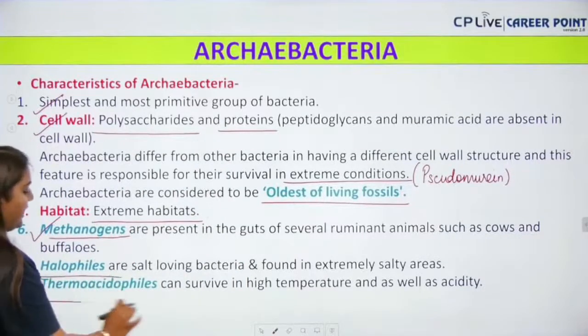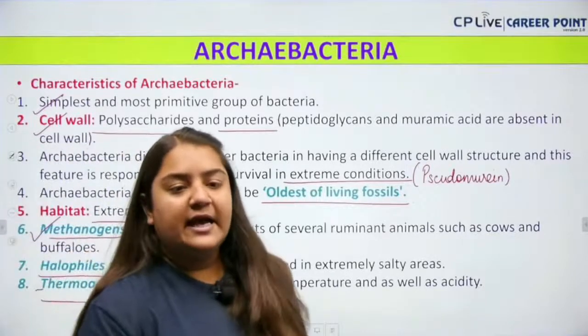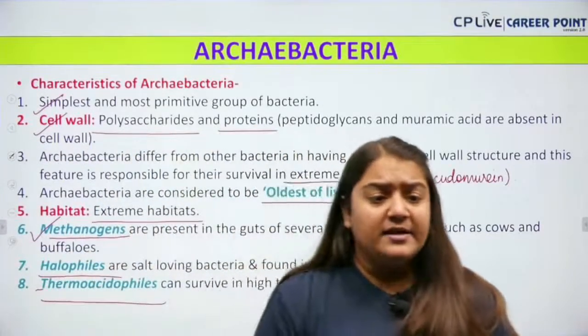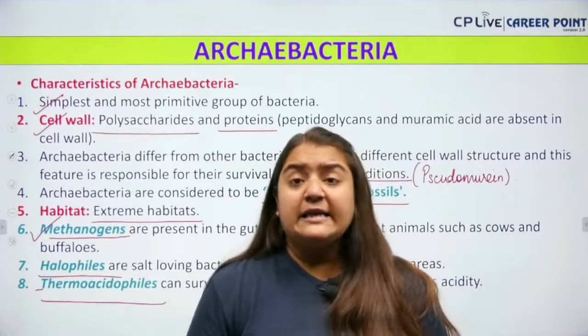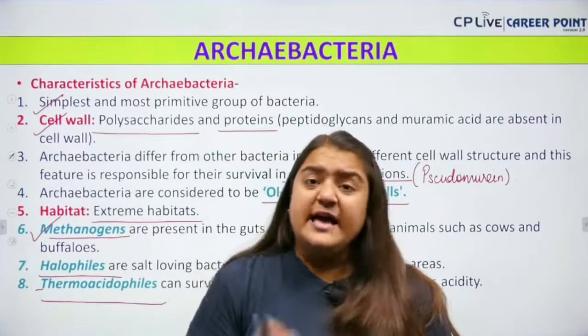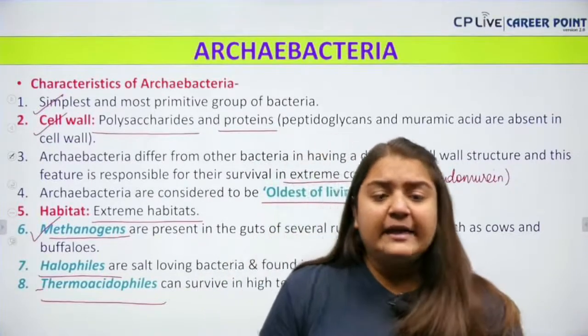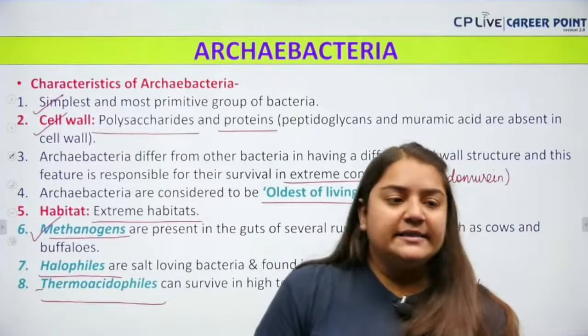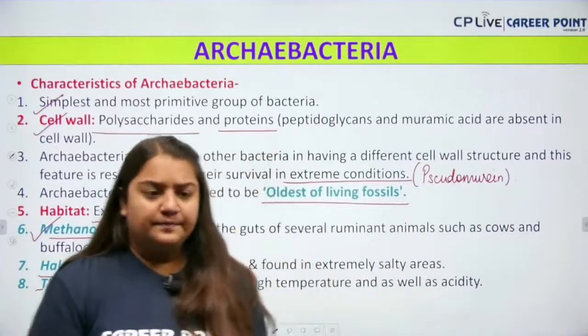Next up we have halophiles and thermoacidophiles. Halophiles are the salt loving bacteria. They are found in extremely salty areas. And also, bache, thermoacidophiles, as the name indicates, thermo means high temperature, acido means high acidity. So it can survive high temperature as well as high acidity. So these are some important characteristics of the Archaebacteria.